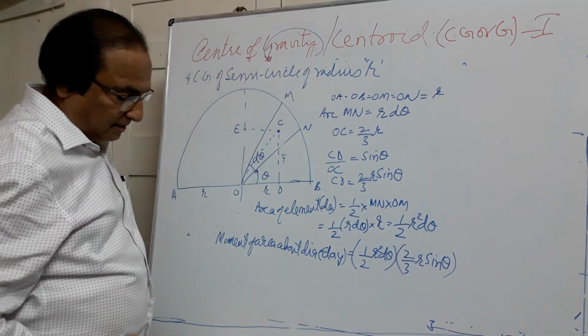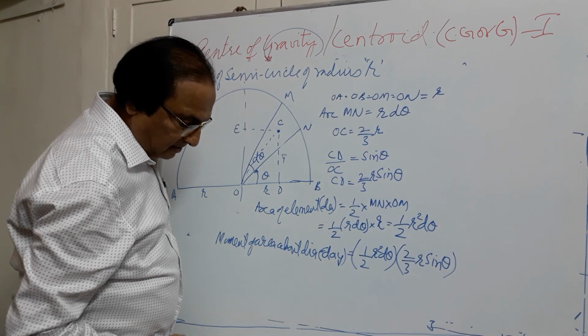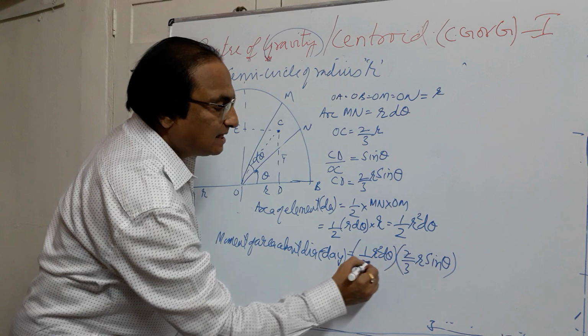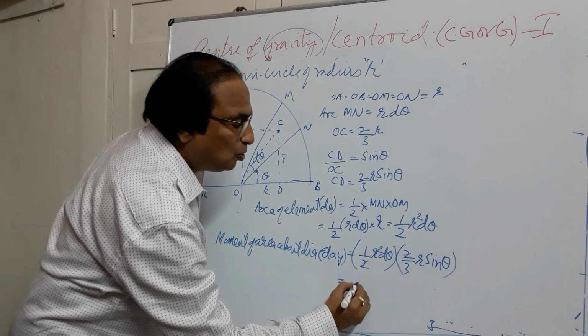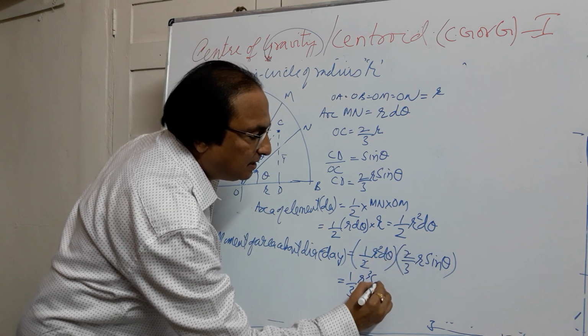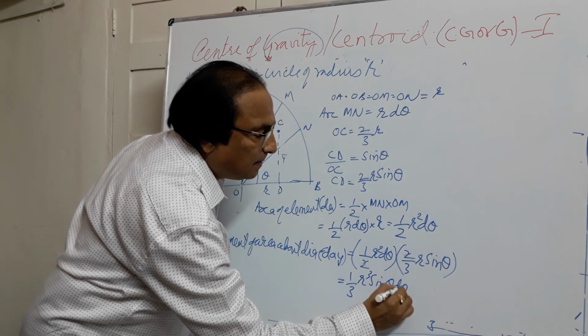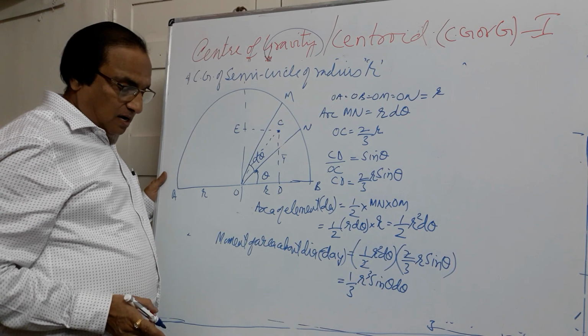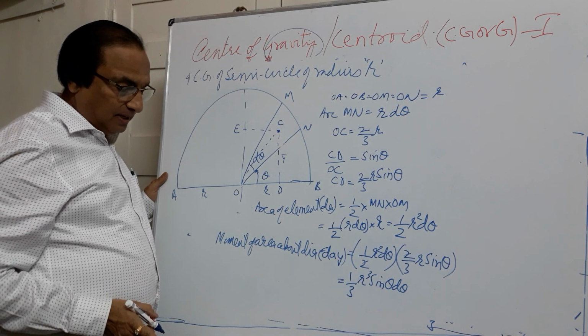If you simplify this, the 2 gets cancelled, and you get 1/3 R cube sin theta d theta. This is the moment of area about the diameter.